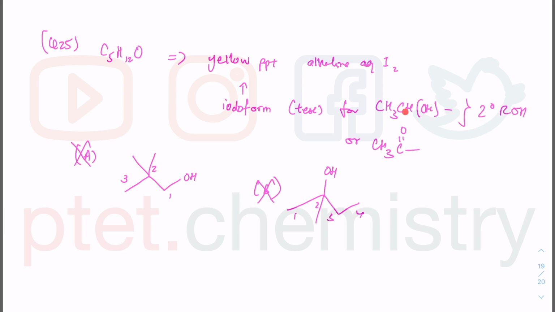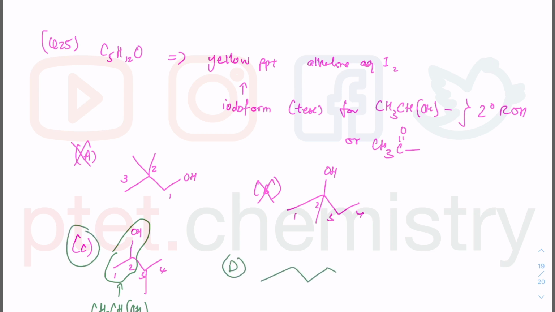The carbon with the OH is bonded to one and then another carbon there. Okay. C there is butan-2-ol also, 1 2 3 4. But then the methyl group is at position 3. So I hope you can see that you have a CH3CH(OH). So there's the CH3CH(OH). Remember, carbon forms 4 bonds. There's 1 hydrogen there. Okay. So C must be the answer. And D cannot be the answer because pentan-3-ol. So OH there. You have a CH3CH2CH(OH). You have an extra CH2. You don't have that CH3CH(OH). So D will not give you the iodoform positive result.